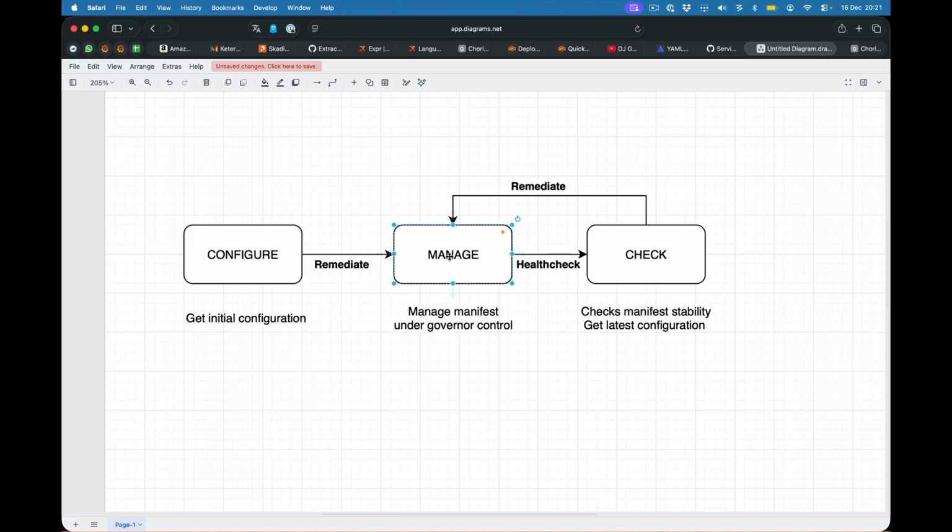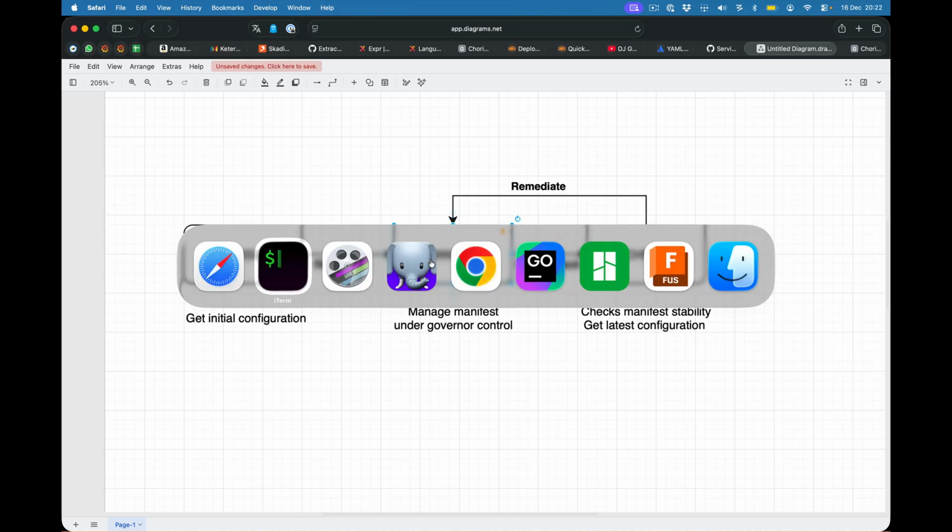Once it's successfully managed, it moves into a health check state where it will check all the configuration is healthy, check the service is healthy using monitoring commands. It may even do things like schedule regular maintenance like backups or compactions, etc. And if anything is out of order, it fires a remediate event that puts us back in there. That's all the states that this machine can be in, and that describes a fully managed piece of software. Now let's look at how that actually looks.